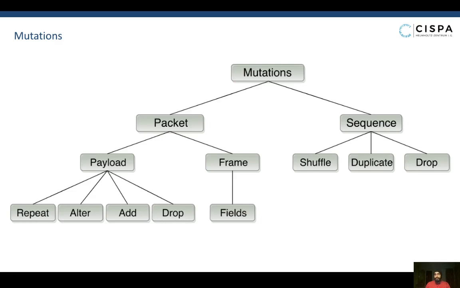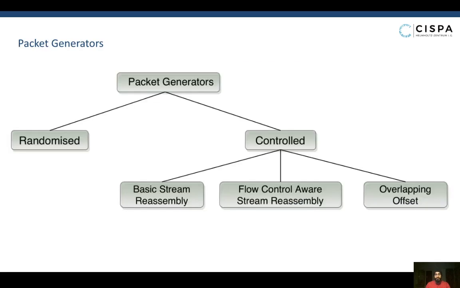Given a sequence of packets, our fuzzer can shuffle the order of packets in the sequence, duplicate a random set of packets, or even drop a random number of packets from the sequence. Now that we know the mutations that a fuzzer can perform on an existing sequence of QUIC packets, let's discuss how these sequences are generated in the first place.